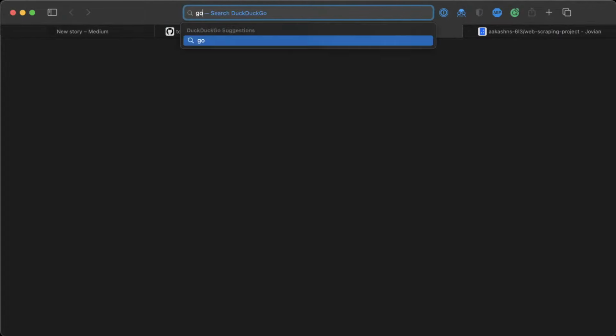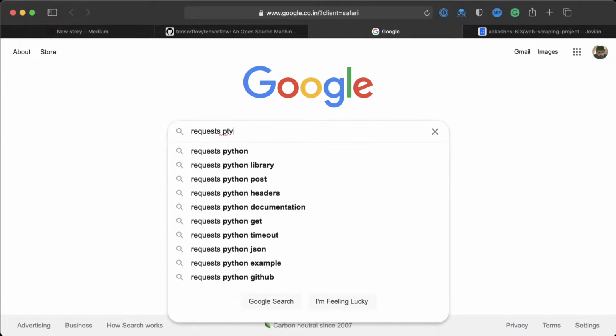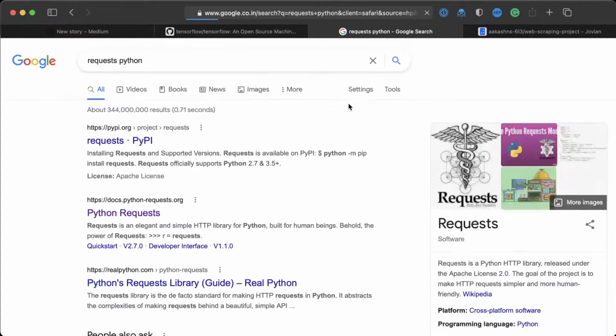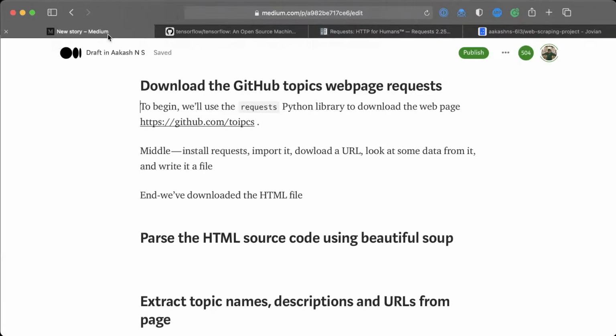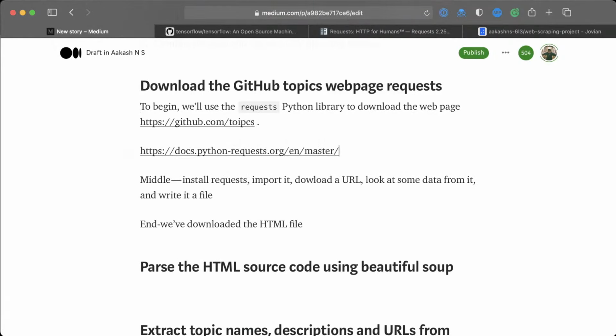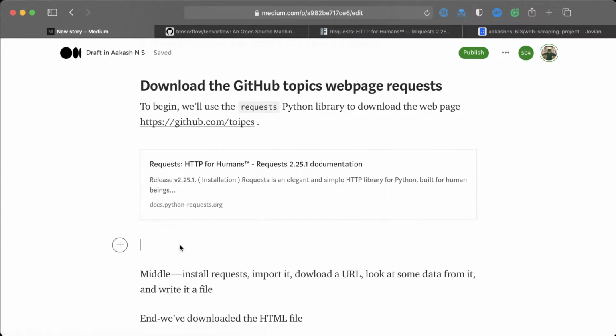At this point, if you wish, you can include a link to the requests library. It's always good to include links. I think this is the one, python-requests.org. Yeah, this is the requests library. So let's maybe just include a link here. And one other nice thing about Medium is that it is going to turn links into these nice boxes.